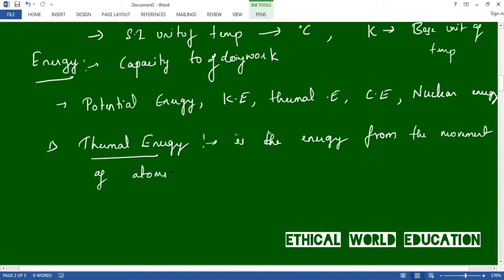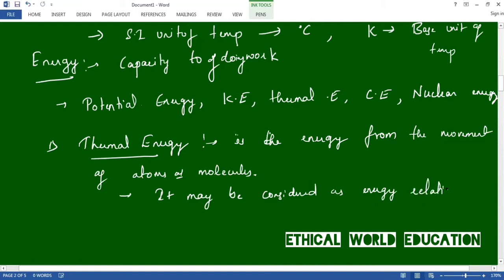It may be considered as energy relating to temperature. This is the complete information about thermal energy. Let us move on to the next one.